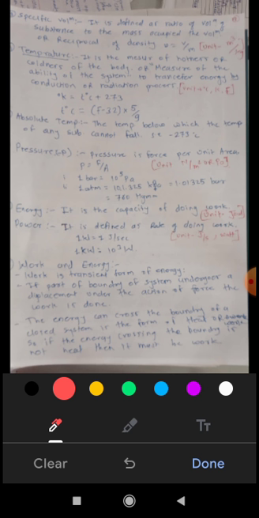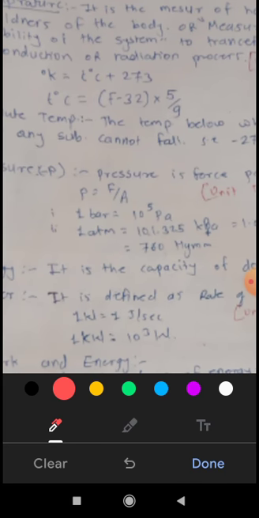Then temperature has 2-3 units: degree Celsius, Kelvin, and also Fahrenheit. I have given a conversion here. How to convert degree Celsius into Kelvin? If we add 273 to the T degree Celsius, we get the temperature in Kelvin. That means 27 degrees Celsius is equal to 300 Kelvin.